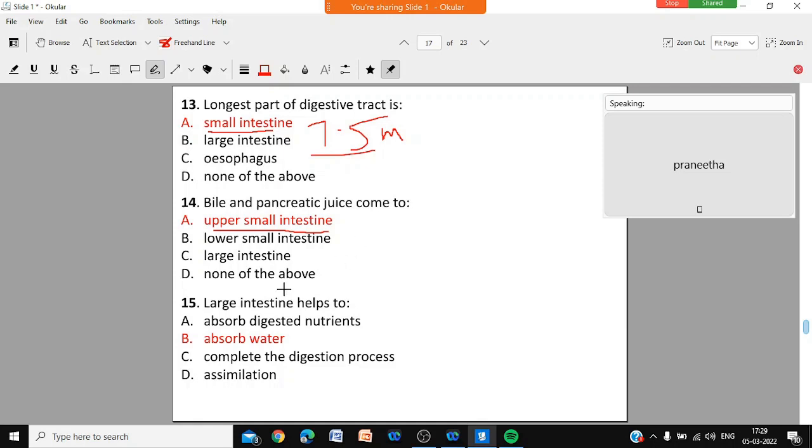Okay? If it is right, you put right, otherwise you mark the correct answer. Large intestine helps to absorb water. Small intestine will absorb food. Large intestine will absorb water. So absorbing water is a work of the large intestine.